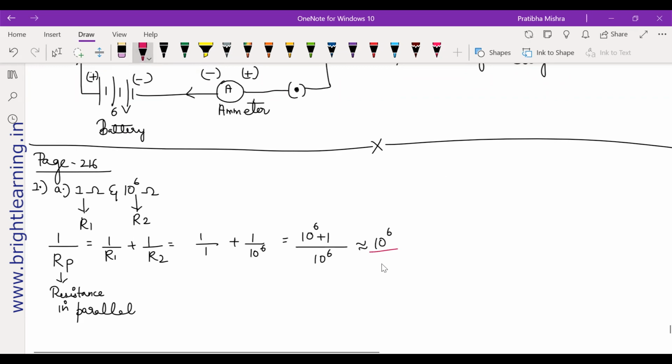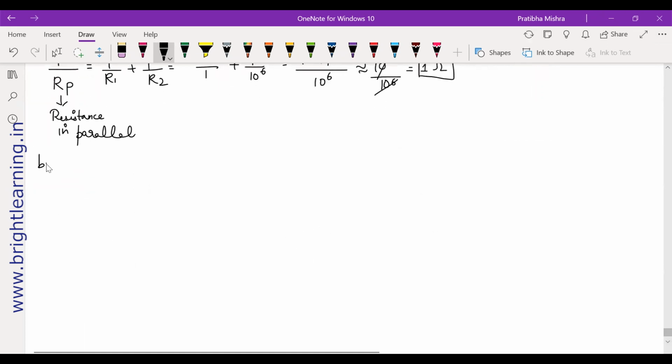Again, divided by 10 to the power 6 itself. So what is your answer? It is equal to 1 only. Yes, it is equal to 1. Okay, now let's scroll down and find it out for part B.